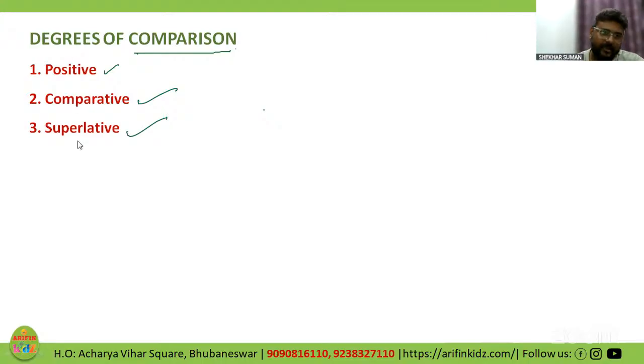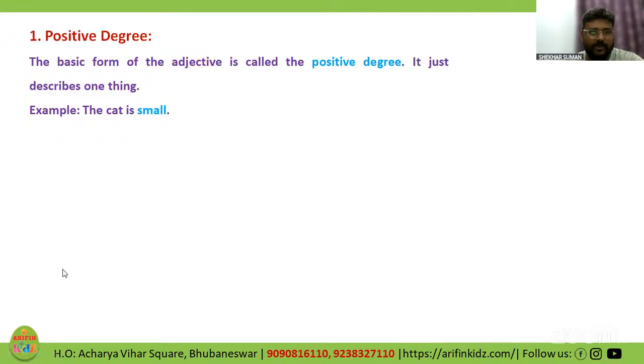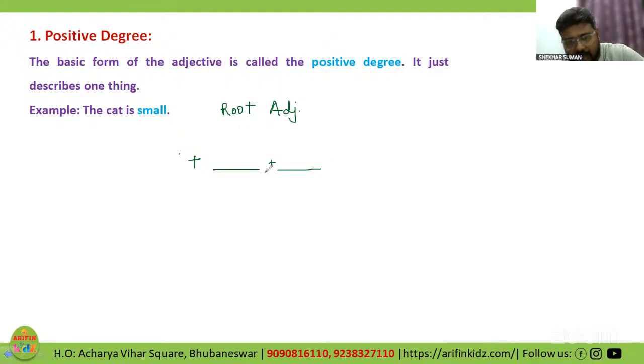What are they? Let's go ahead and find out. First comes positive degree. What is positive degree? This is the base degree. We are not exactly comparing anything, but we are giving the root adjective. Neither are we adding any prefix before the root word, nor any suffix after the root word.